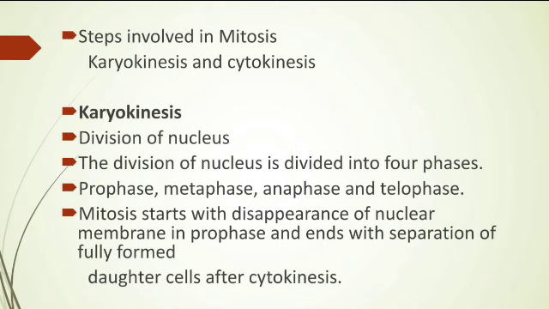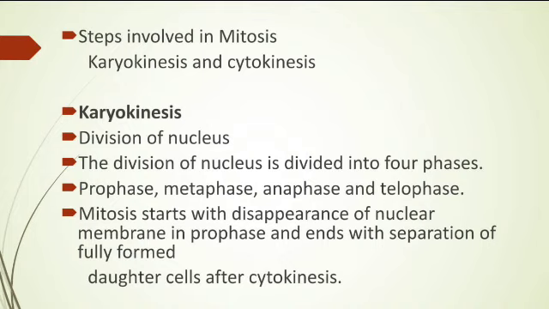So mitosis shows two steps: karyokinesis and cytokinesis. Just like amitosis, in which we have seen two parts, first karyokinesis and second cytokinesis, mitosis also shows karyokinesis and cytokinesis.